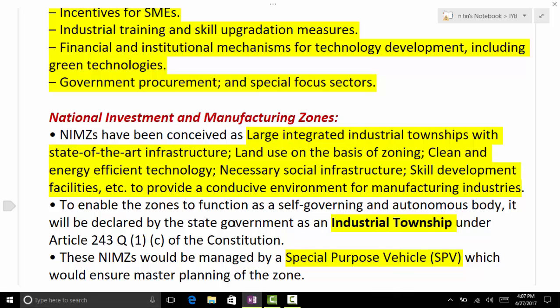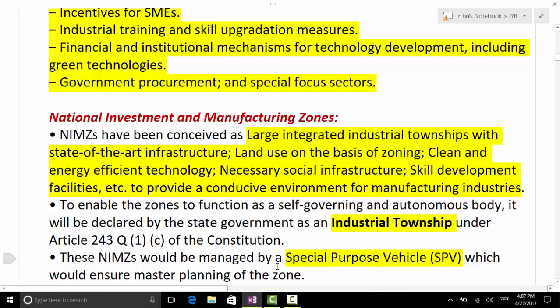If you remember in the FDI in defense, there was a change, right? State of the art was replaced by modern technology. So this was a term there. In defense, for state of the art technology, it was allowed up to 100%, right? But as they found it was creating some issues, they replaced this term state of the art by modern.